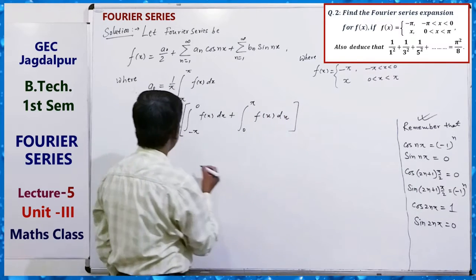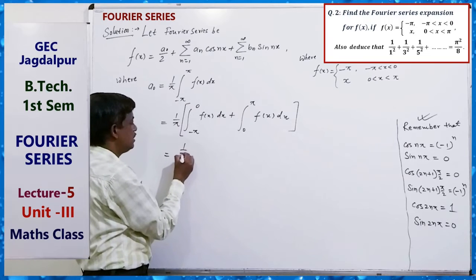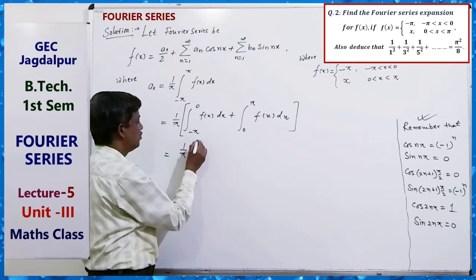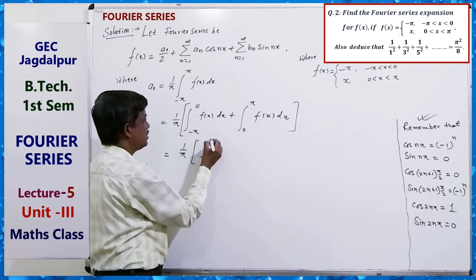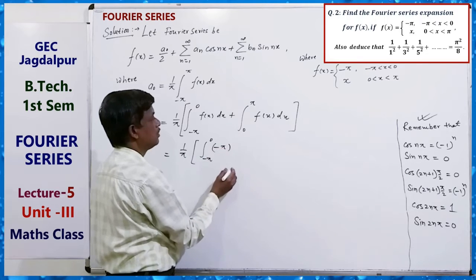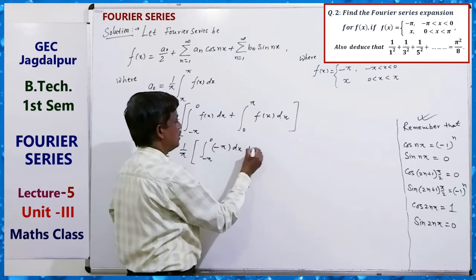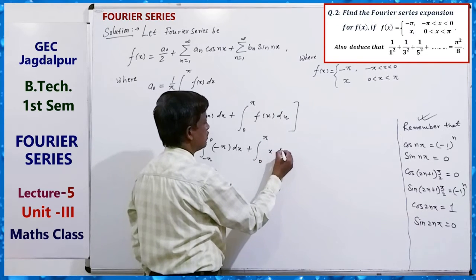In two parts the value of the function is given, so just write the value here. Minus pi to 0, f(x) means minus pi dx, and here 0 to pi x dx.